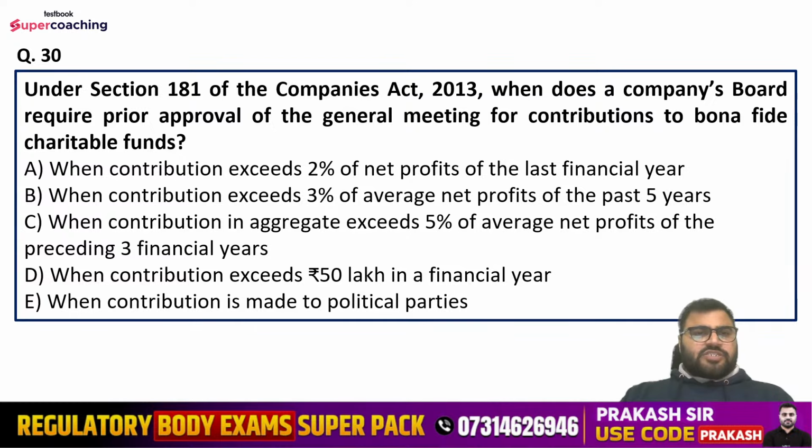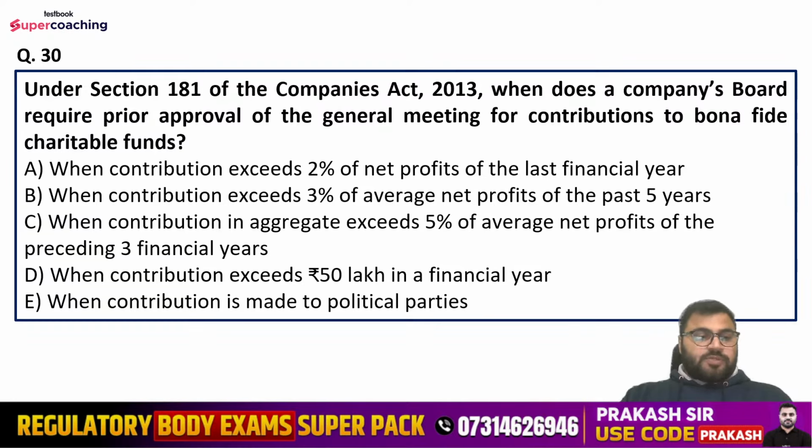Question number 30 is under section 181 of the Companies Act. When does the company's board require prior approval of the general meeting for contributions to bona fide charitable funds? Options are: when contribution exceeds 2% of net profit of the last financial year; when contribution exceeds 3% of average net profits of the past 5 years; when contribution in aggregate exceeds 5% of average net profits of the preceding 3 financial years; when contribution exceeds 50 lakh in a financial year; or when contribution is made to political parties. A little bit technical here, but let's see. Nilesh has given answer very promptly.